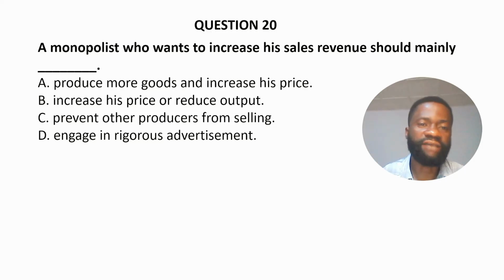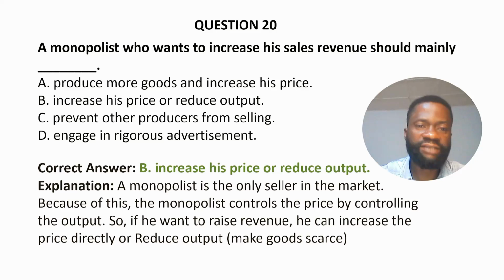And D. Engage in rigorous advertisement. The correct answer to this question is option B. Increase its price or reduce output. A monopoly is the only seller in the market. Because of this, the monopolist controls the price by controlling the output. So if you want to raise revenue, you can increase the price directly or reduce output, which will lead to scarcity.